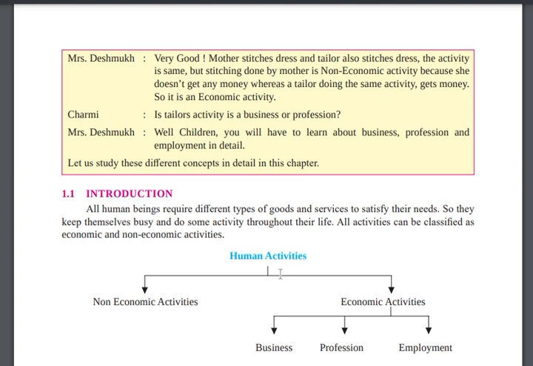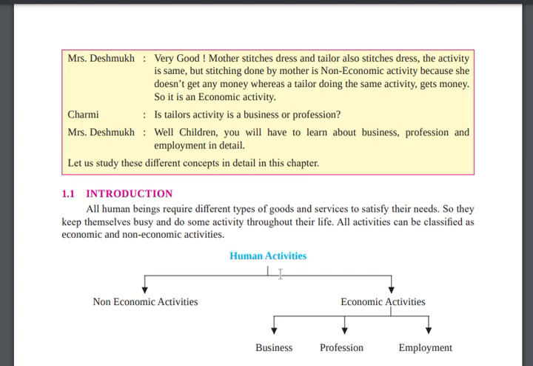Clear? Another one. First is the introduction. All human beings require different types of goods and services to satisfy their needs. In this world, human beings require different types of goods and services to satisfy their needs.